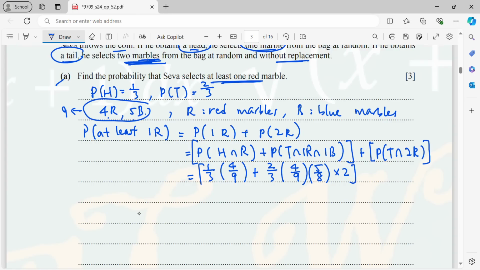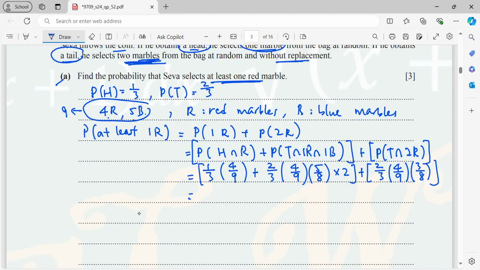Okay? Then plus, getting a tail is 2/3. So the first marble is red color, so 4/9. And then second marble is also red color, becomes 3/8. So here you do not times 2 because same color. In any draw, you will get the same color.